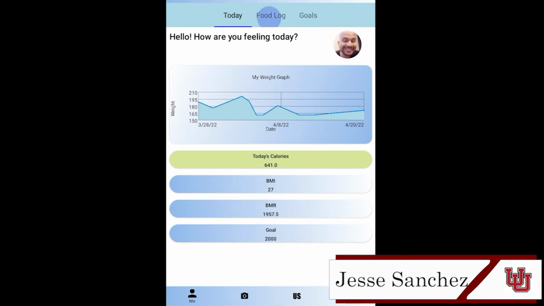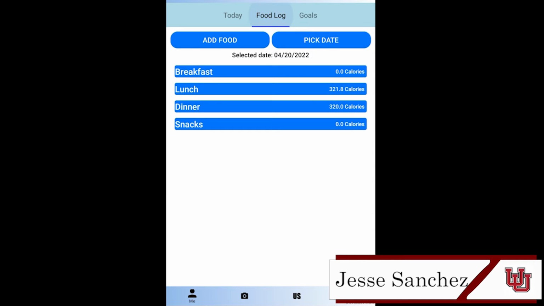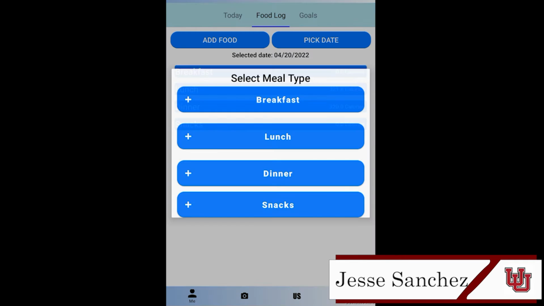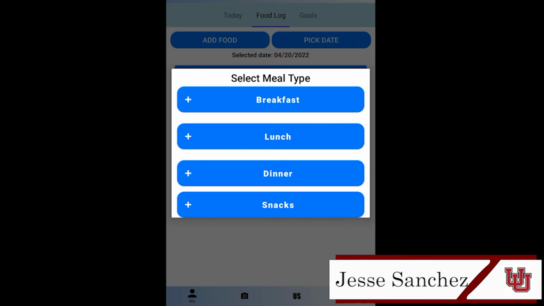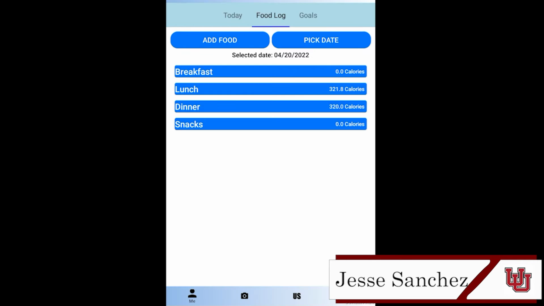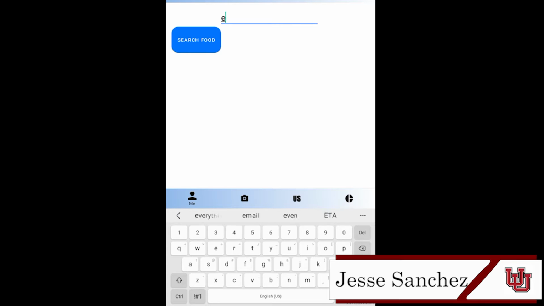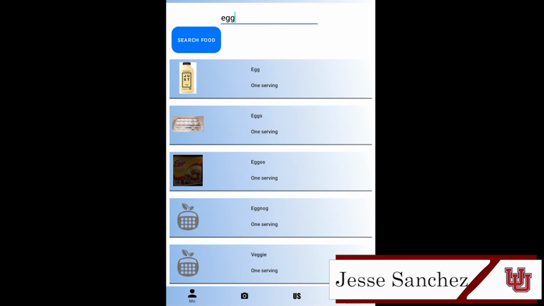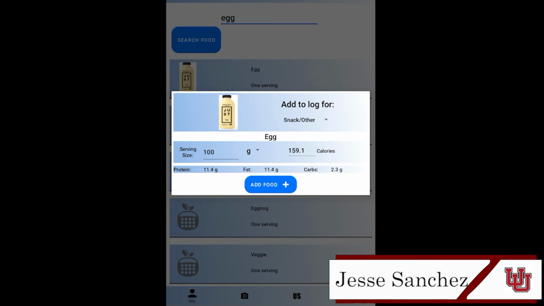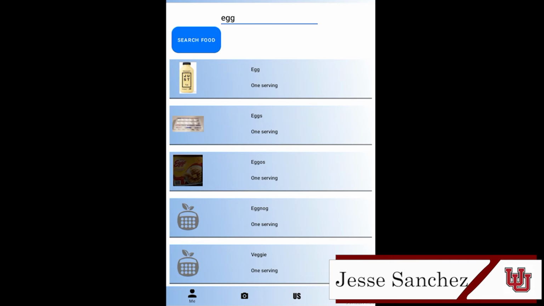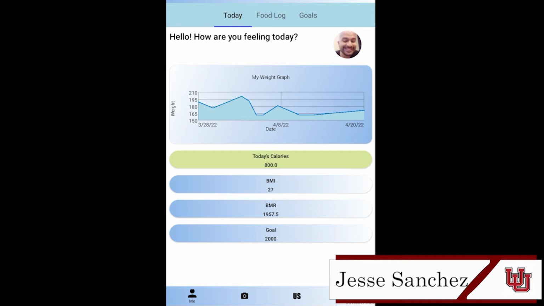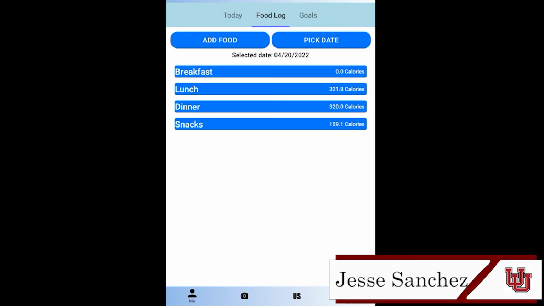So typically a user would open up their app right before eating. They can easily switch over to the food log to add items. To add food items, we can just hit add food. Let's say we want to have a snack. Let's just say we want to eat some eggs just to make it simple. Add that in. Just take the default portion, and that will be updated in the main screen, and the food log will also be updated.